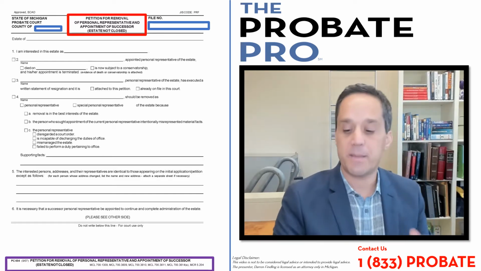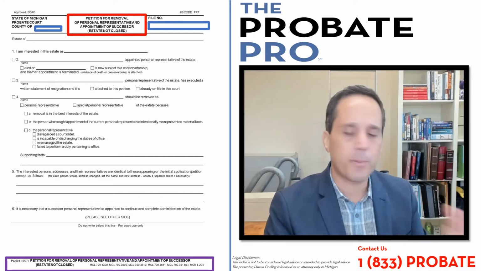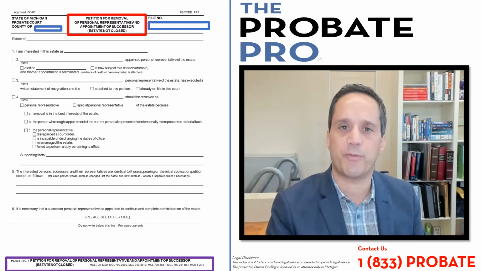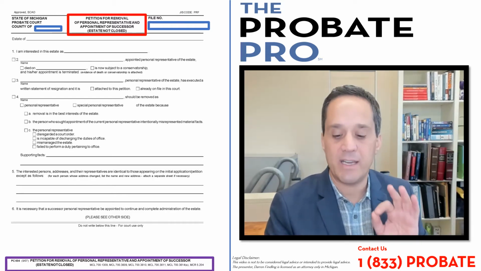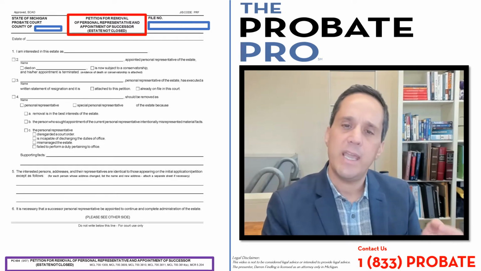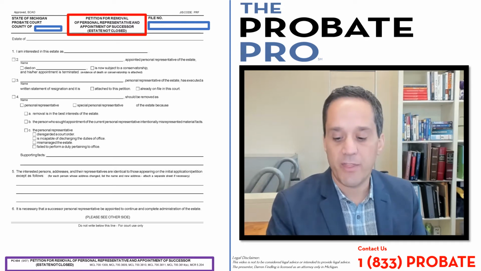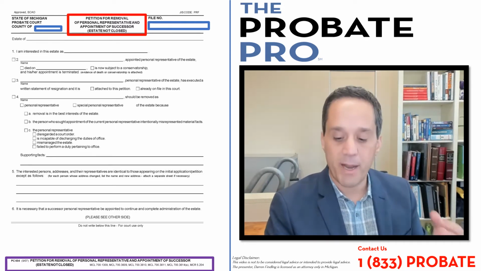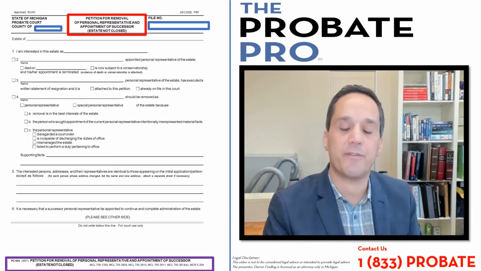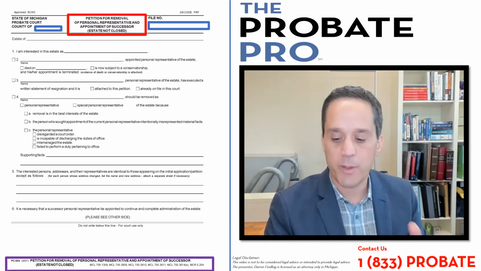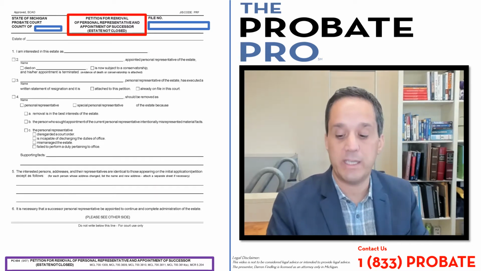MCL 700.3610 is the basis for the voluntary resignation of a personal representative. The personal representative no longer wants to perform the role, or for whatever reason says, I've had enough, and signs a resignation. In addition, after 1 year from the sworn closing statement, their powers terminate by virtue of the lapse of time. Automatically under 700.3610, the personal representative's role and powers terminate after the 1 year.